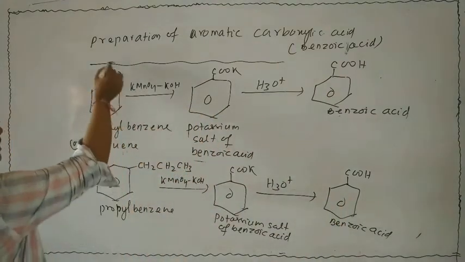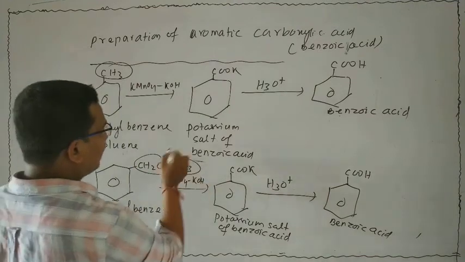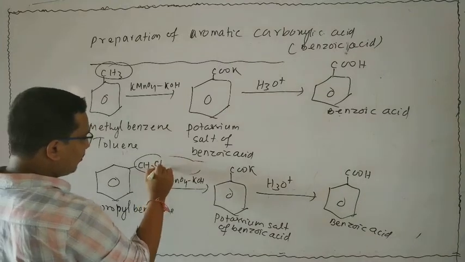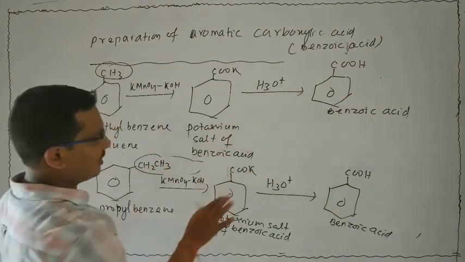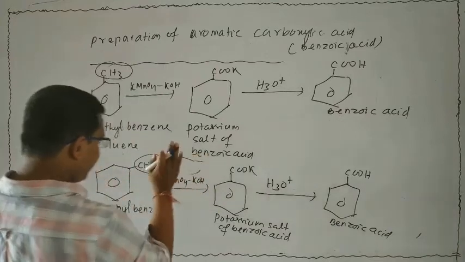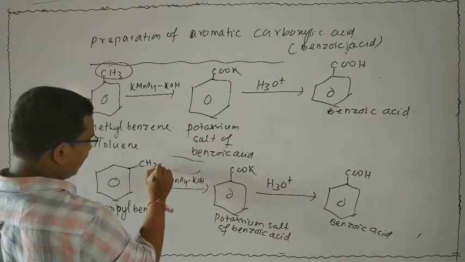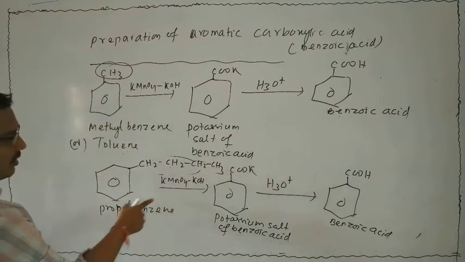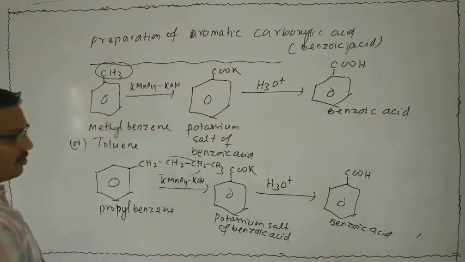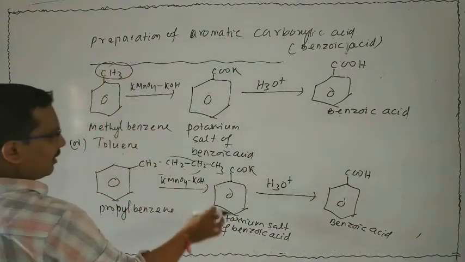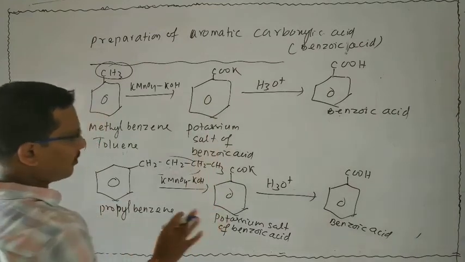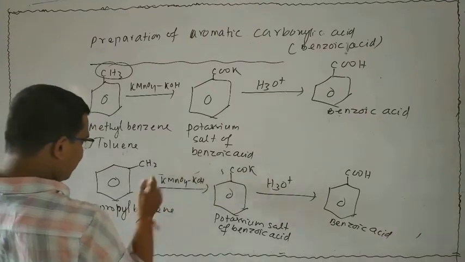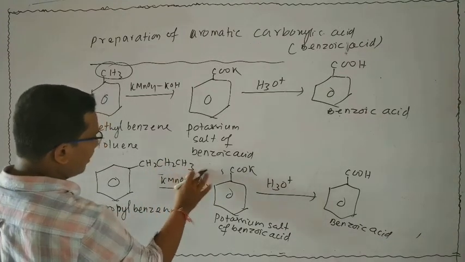Look at that. Your methyl group is taken, your propyl group is taken, but the product is the same. If you take an ethyl group, then the same potassium salt of benzoic acid is written. If you take butyl benzene, then that is also the potassium salt of benzoic acid. Any alkyl you take, the middle product is the potassium salt of benzoic acid. This is your propyl benzene.